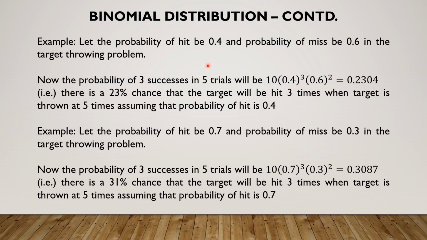Here I have taken 2 different examples. I have taken the probability of hit to be 0.4 and the probability of miss to be 0.6. So for 3 successes in 5 trials, by a direct application of the mass function, the probability is 0.2304, that is 23% chance. By taking the hit probability as 0.7 and the miss probability as 0.3, for the same 3 successes in 5 trials problem, the probability is 0.3087 or 31%. So by increasing the probability of hit from 0.4 to 0.7, we find that there is an increased probability in 3 successes out of 5 trials from 23% to 31%.